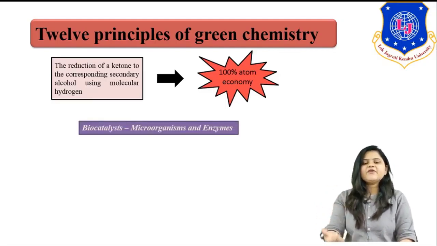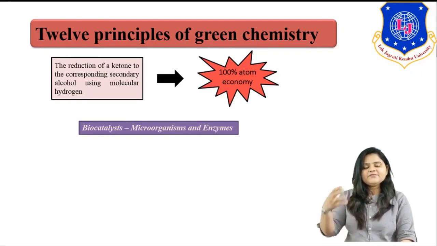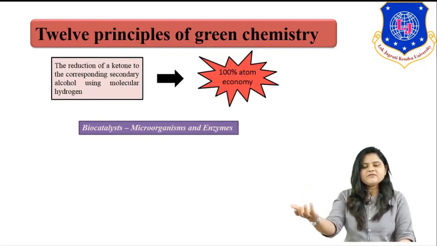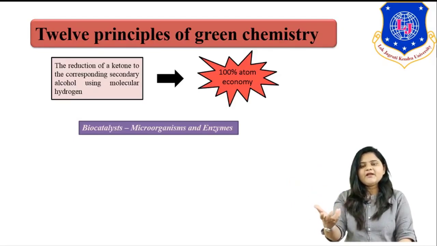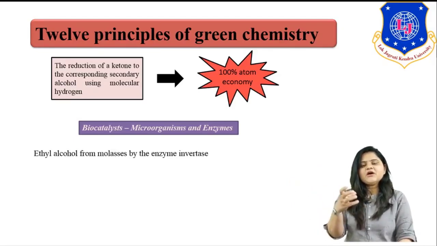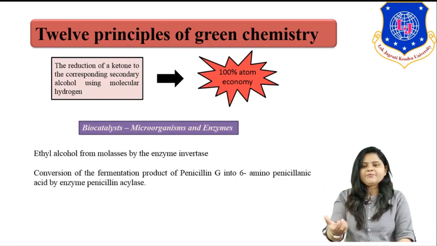Another good example of a catalyst is a biocatalyst. Biocatalyst means the use of enzymes and microorganisms. And the example of enzymes we have also seen in an earlier principle, right? Enzymes are very helpful because they reduce undesirable intermediates or derivatives. One example is ethyl alcohol from the molasses by the enzyme invertase. This is a biochemical process.